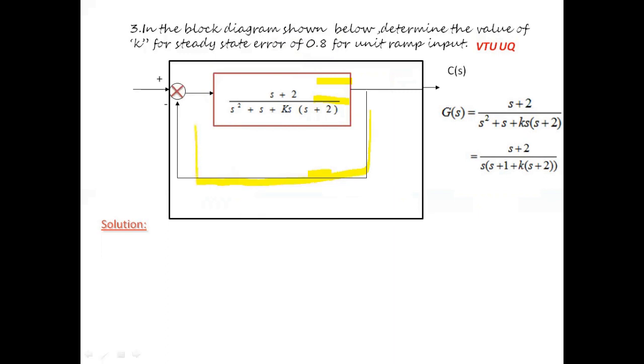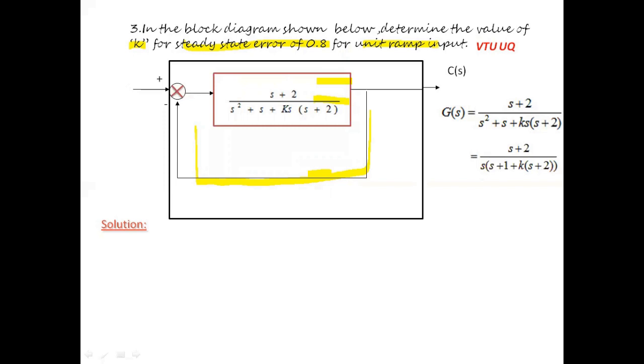So now we can determine the value, but read the question again: in the block diagram given below, determine the value of K. So you are given a steady state error ESS equal to 0.8, which is subjected to unit ramp input, and we are supposed to calculate K. So it is a different problem compared to the previous examples.